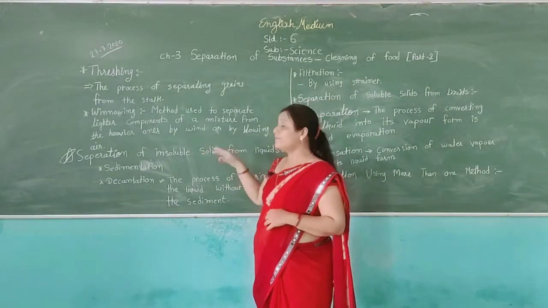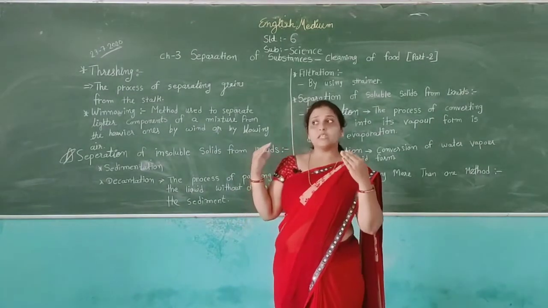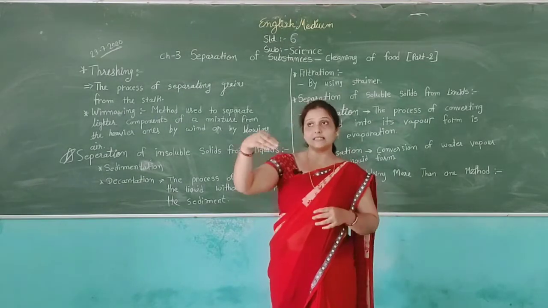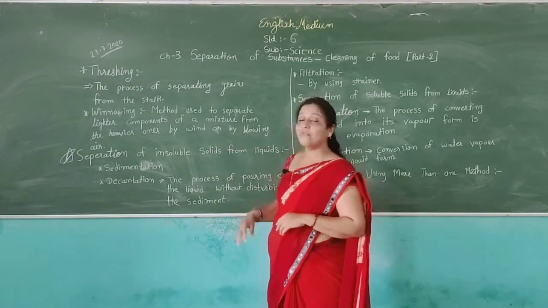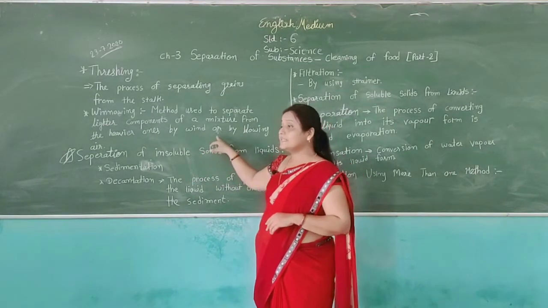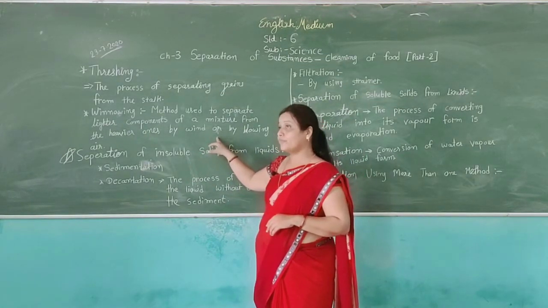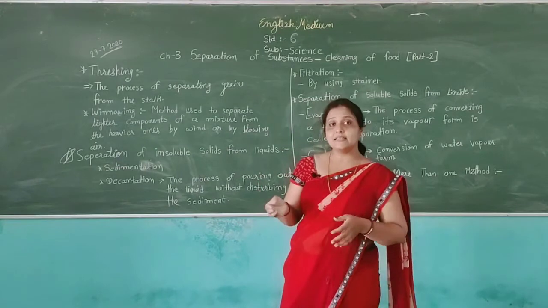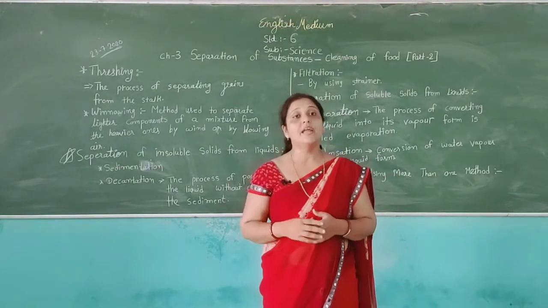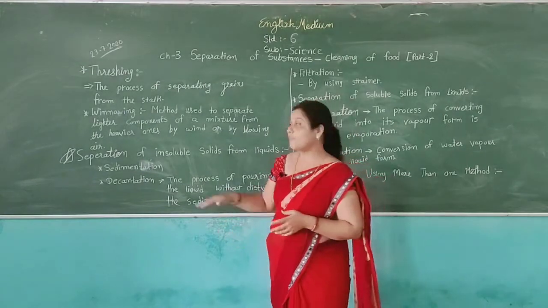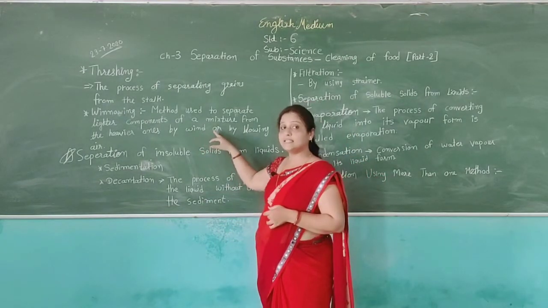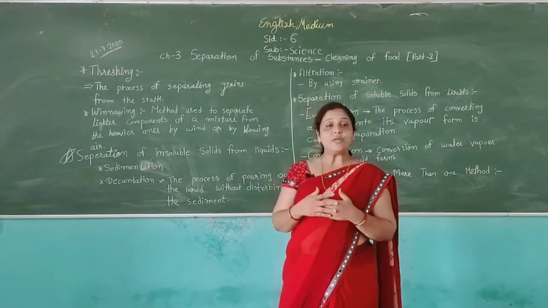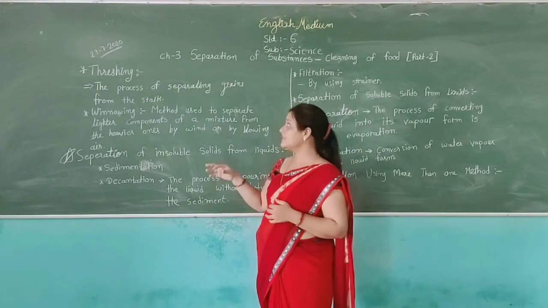In this process, if you blow air, then the heavier substance stays here and the lighter substance goes away because of the pressure of air. In this process, we can also get some food for animals, because the lighter substances which go away are a type of food for animals. They also eat it in their life. So in the winnowing process, by blowing air, we can separate the substances.